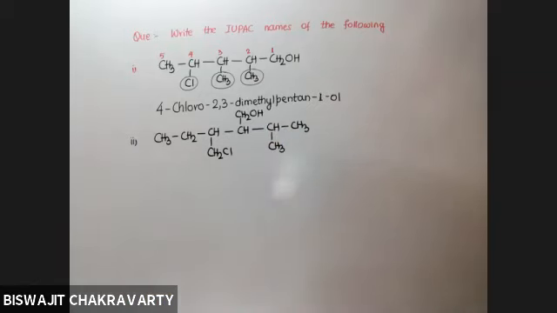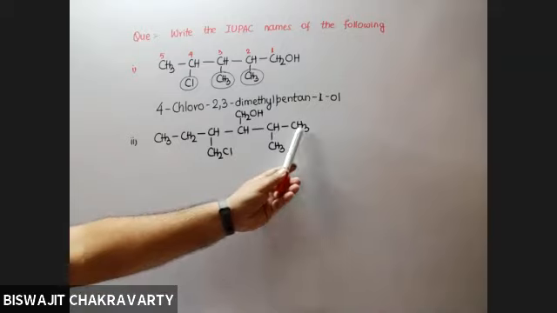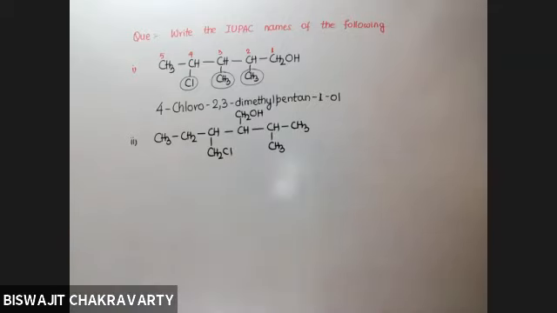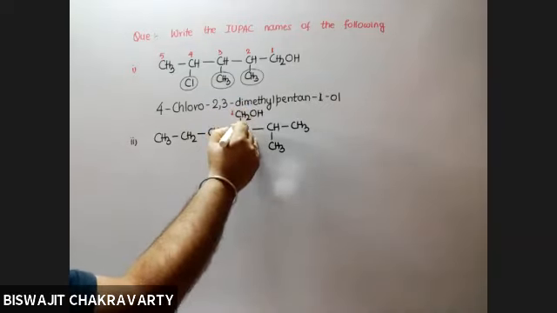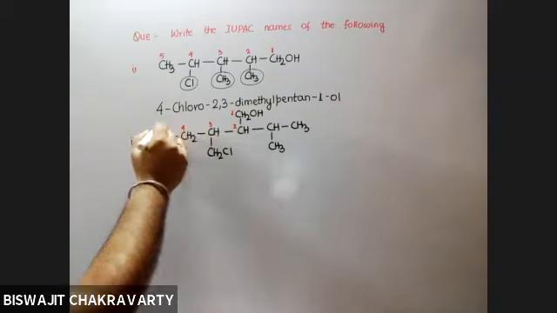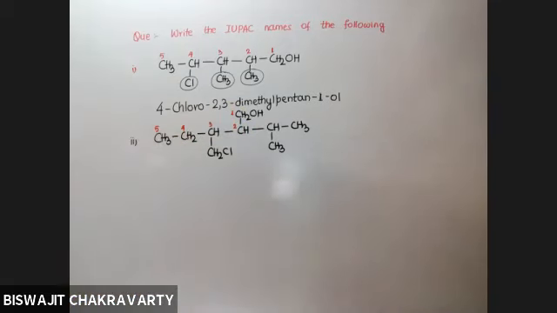Now, which carbon do you think should be numbered as carbon number 1? So the carbon on the right? No, you have to number that carbon which contains the OH group in it. Carbon containing OH should get the lowest numbering.